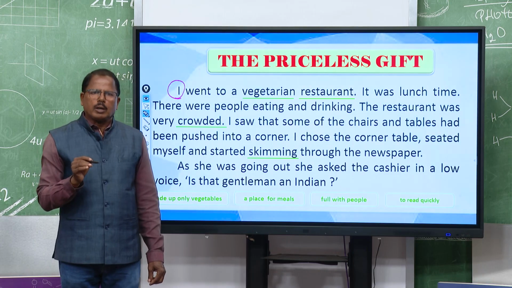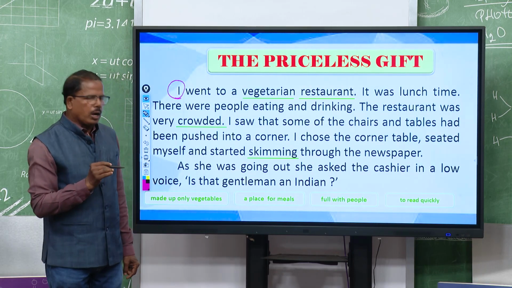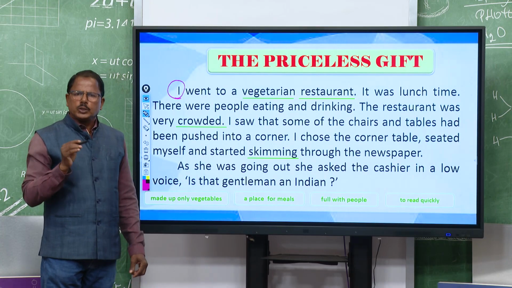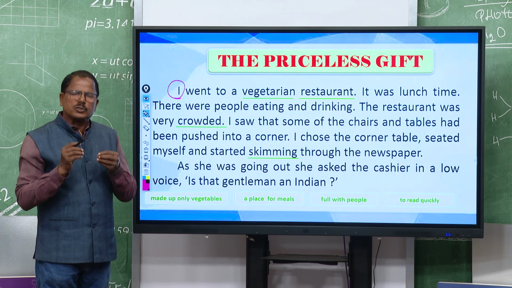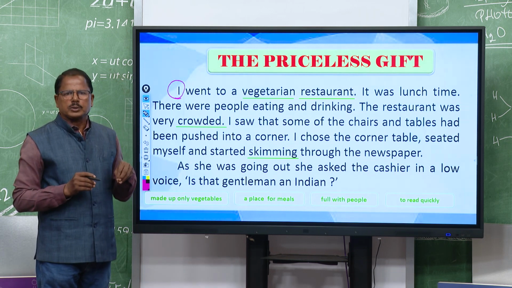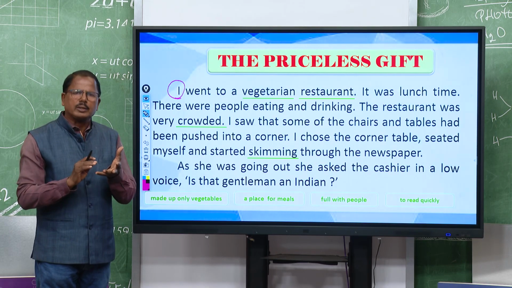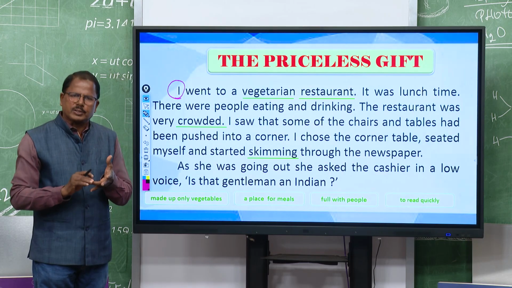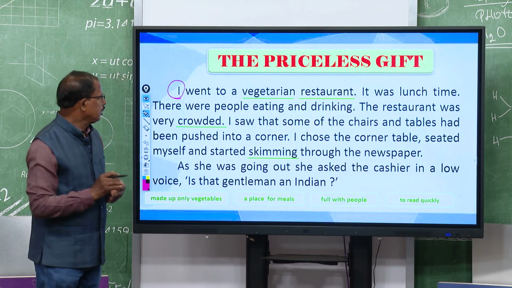So, here the writer is one of the characters in the story. When we read stories, we should first see who the characters are and which is the place where the event takes place, right. So, we should know at least 5 things. Some characters, a place, a time, then the cause of the event, and the result. You see, who are the characters?